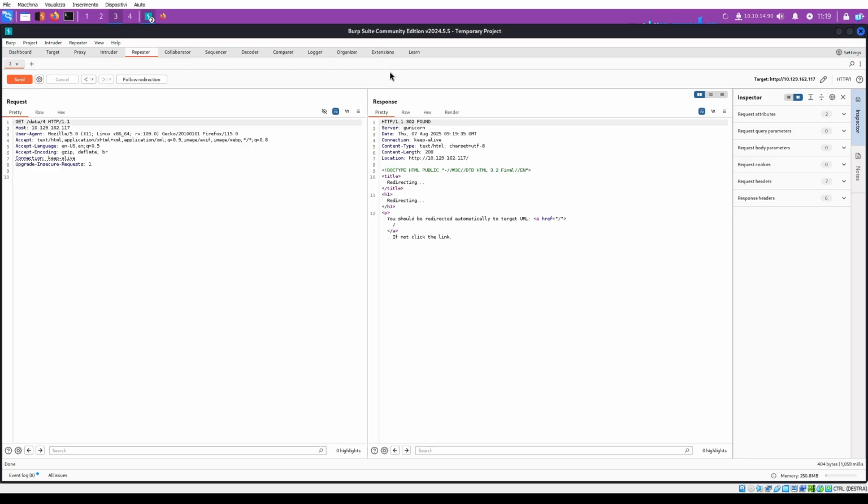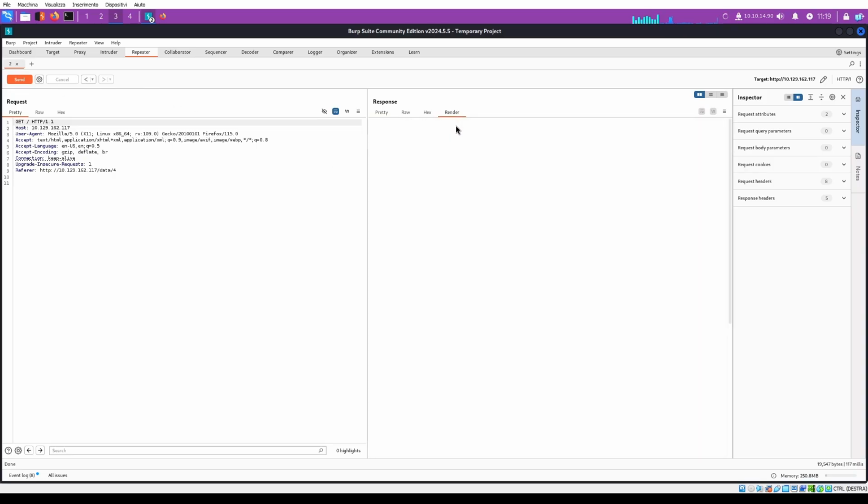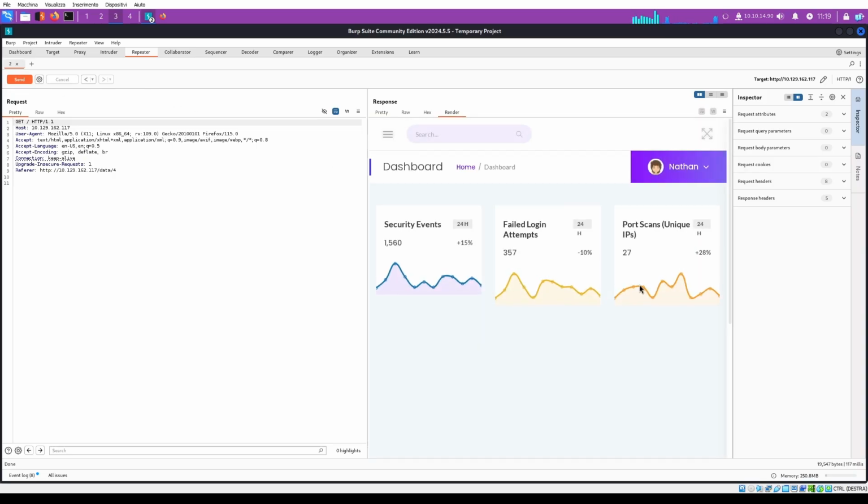Yeah, we got the same 302 Found, which refers to a redirect. We can follow the redirection and see that we got redirected to the dashboard.